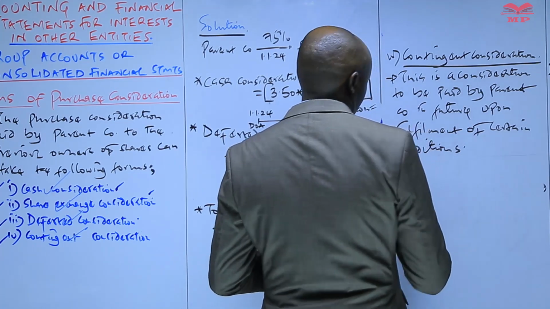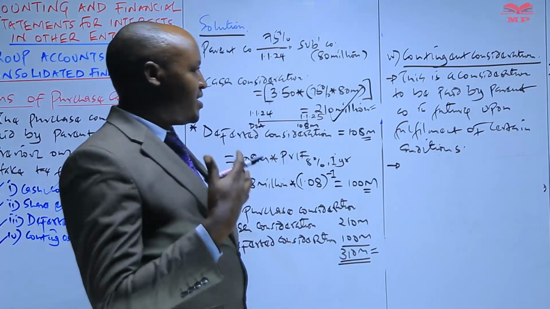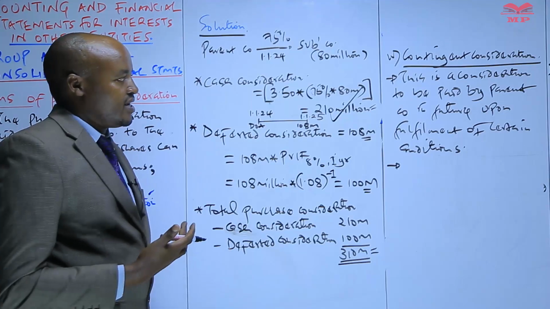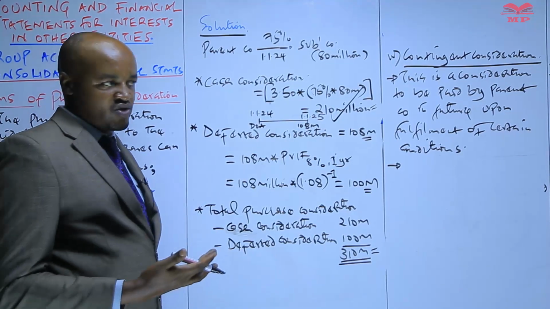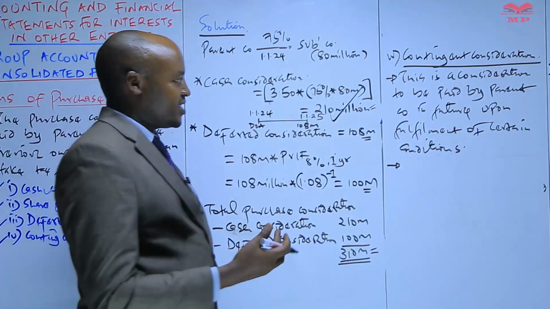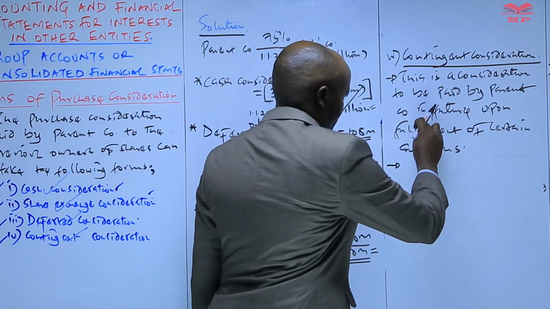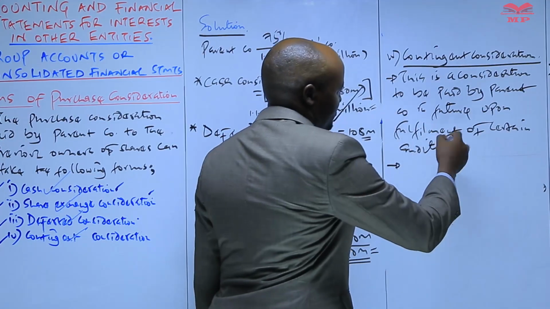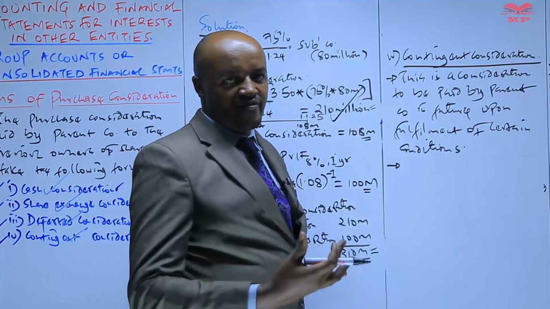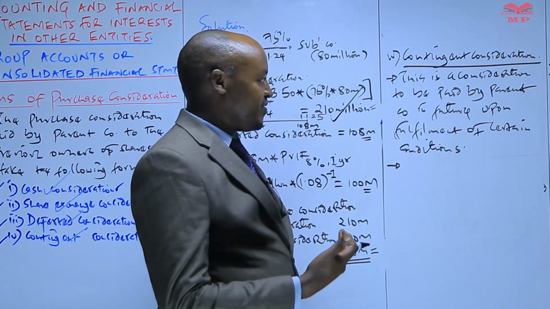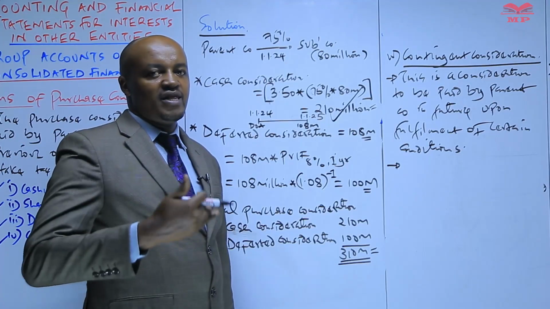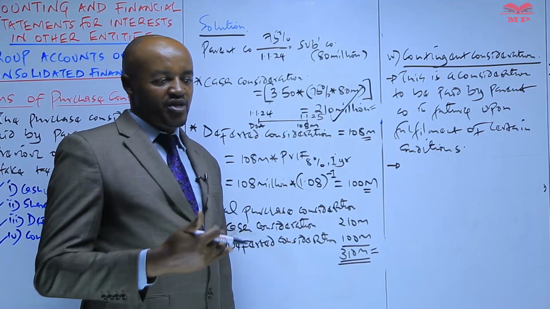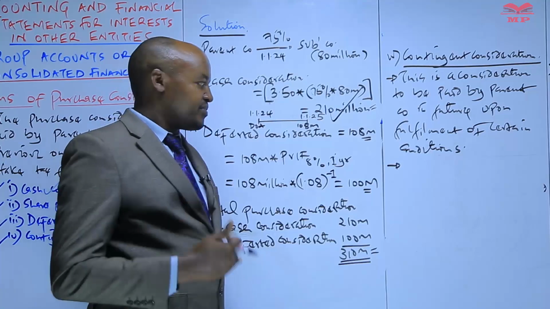And equally, because this particular consideration will be paid in the future, it is actually treated in the same way, just like the deferred consideration. So in most of the cases, the examiner will give you some information regarding whether these particular conditions are likely to be fulfilled. If the conditions are likely to be fulfilled, then that consideration automatically have to be paid, and therefore, for the purpose of computing the goodwill, it has to be discounted to its present value.